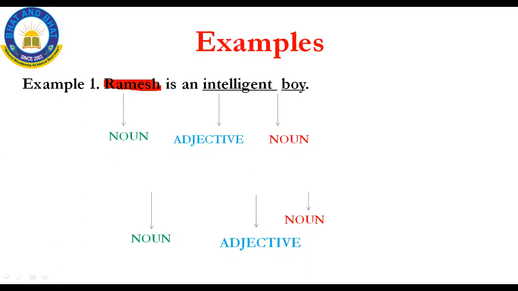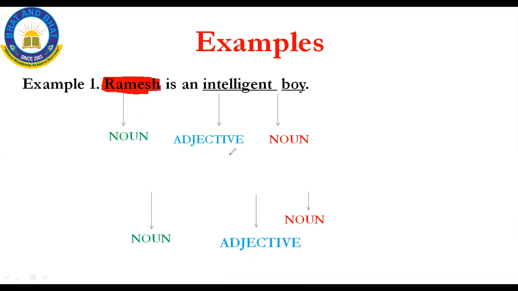And then adjective. Which is the adjective in the sentence? See, adjectives classify someone or something. I have told you adjective tells about someone or something. Here, intelligent is an adjective, which tells the quality of a person, some speciality, or gives information about a person. Here again, boy is a noun. See, Ramesh is an intelligent boy. It tells some special information about Ramesh, isn't it? It describes Ramesh, that Ramesh is an intelligent boy.